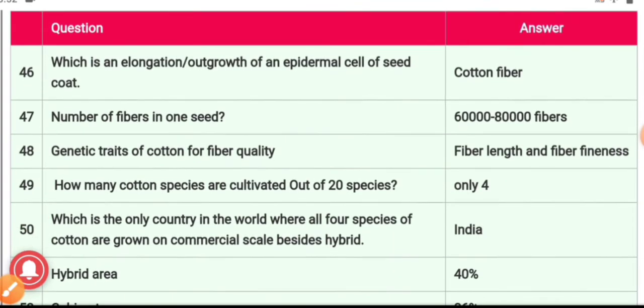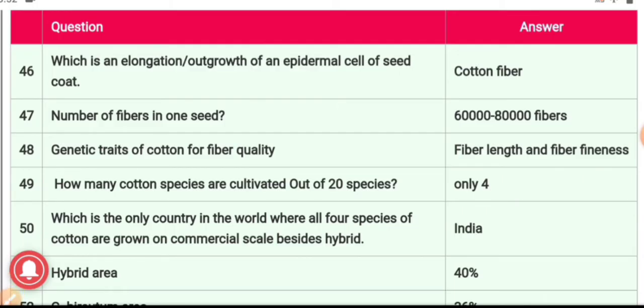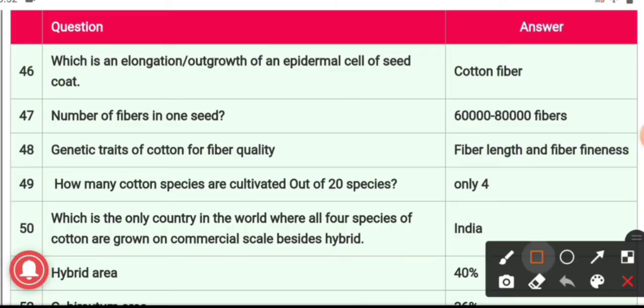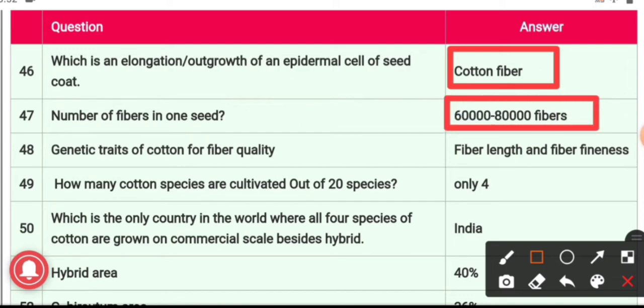46th question, which is an elongation or outgrowth of an epidermal cell of seed coat, what is it called? And the answer is cotton fiber. It is nothing but the outgrowth of an epidermal cell of seed coat. 47, number of fibers in one seed, and the answer is 60,000 to 80,000 fibers present in one seed. 48th question, genetic traits of cotton for fiber quality: fiber length and fiber fineness are the genetic traits of cotton.